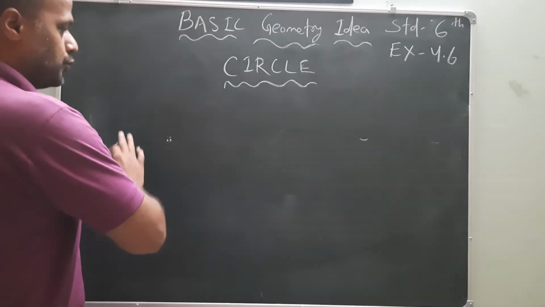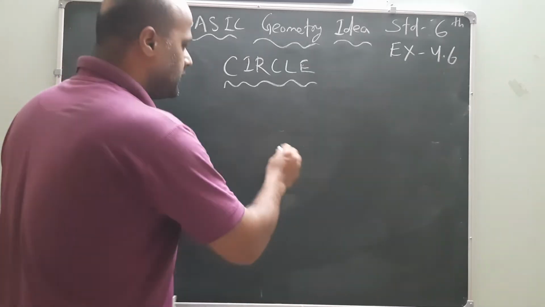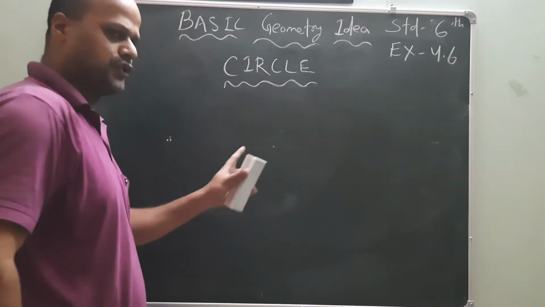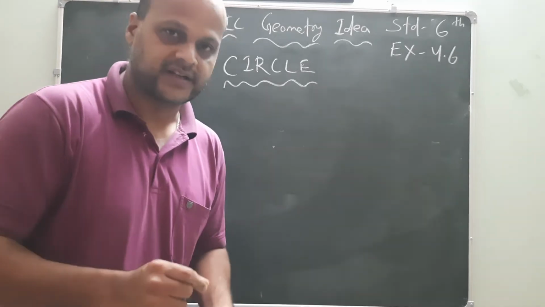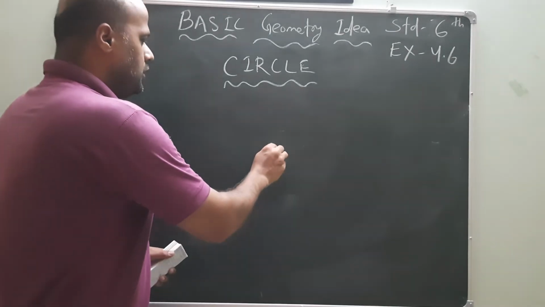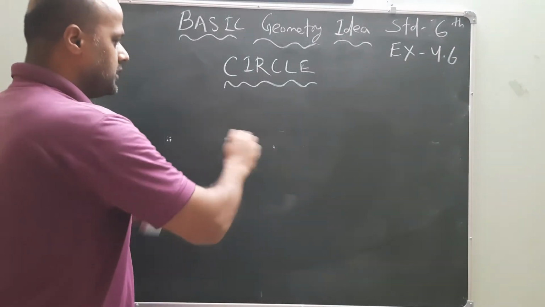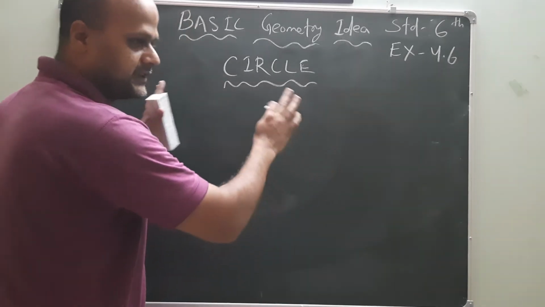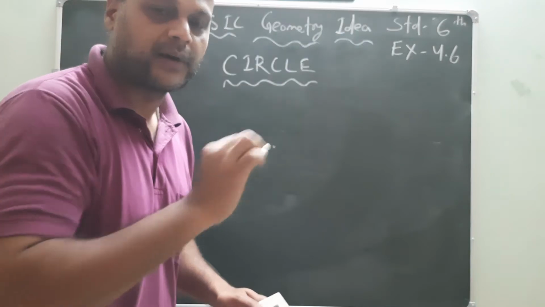Listen. We have studied about the point. A point is a mark or a location of any particular object or place. If I take a point here, many points are here, but they are invisible as long as we are not marking anything.